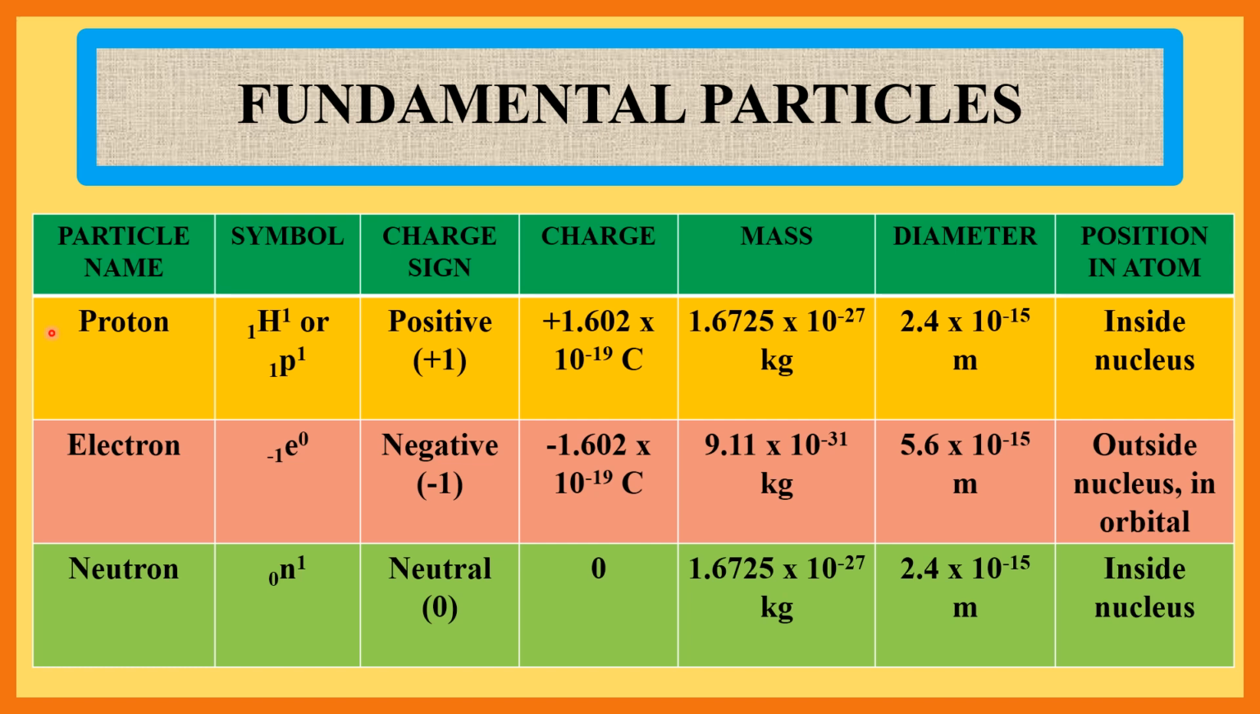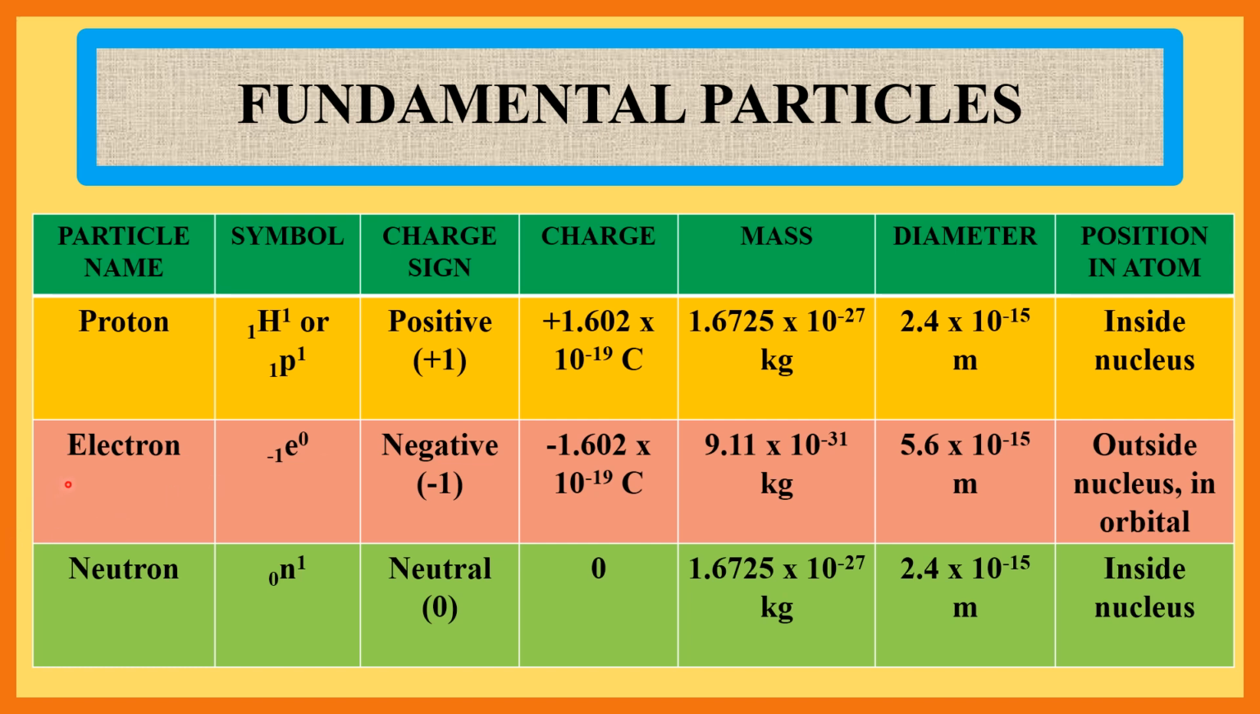Now first of all, fundamental particles. First, proton. Symbol of proton is 1H1 or 1P1. Charge sign positive. Proton contains 1 unit of positive charge. Charge is equal to plus 1.602 into 10 to the power minus 19 coulomb. Mass of proton is 1.6725 into 10 to the power minus 27 kg. Diameter of proton is 2.4 into 10 to the power minus 15 meter. Position in atom: inside the nucleus.